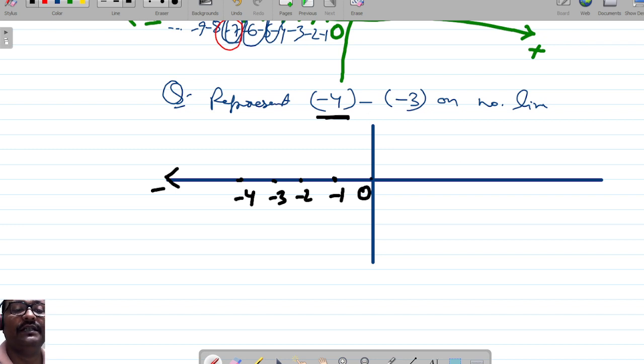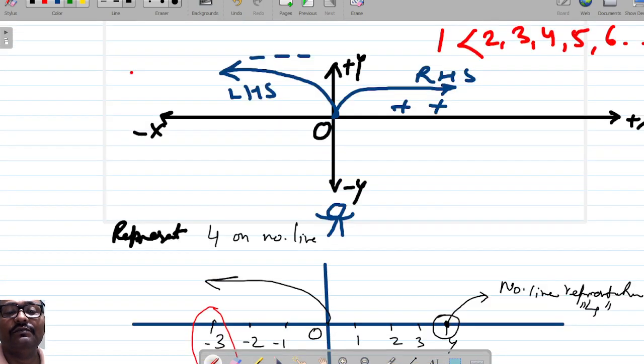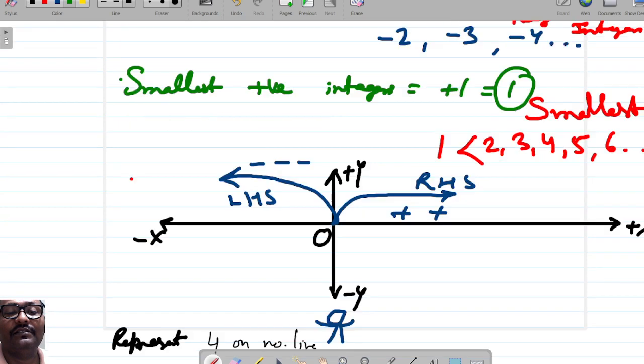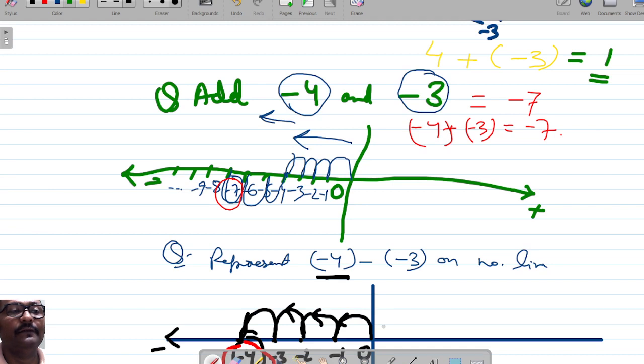So the 4 is represented from origin. We will move towards the left hand side. One jump, then again jump, then again 3 jump, then again 4 jump. So we are on minus 4, right? We are on minus 4. That is our first number. From minus 4, what we will do? Here we will use the basic initial things which we discussed. Minus 4 minus minus 3. What is that? Minus 4 minus minus 3.